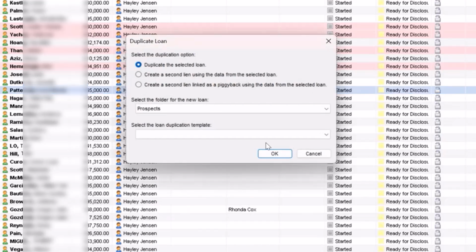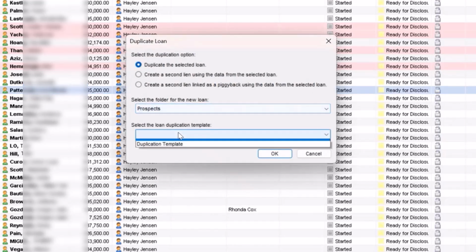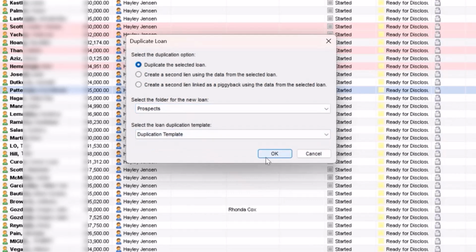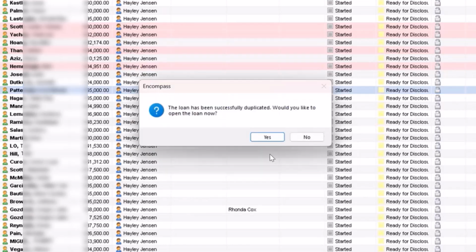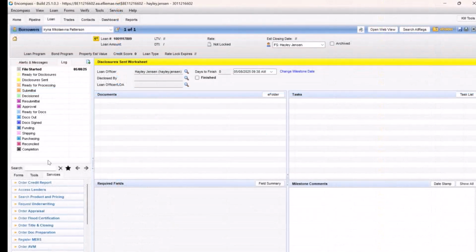When duplicating, ensure you put the new file in the Prospects folder. Use the duplication template, as it's the only one available for this purpose. Then click OK when the system confirms the file has been successfully duplicated. Next, you'll open the new file.